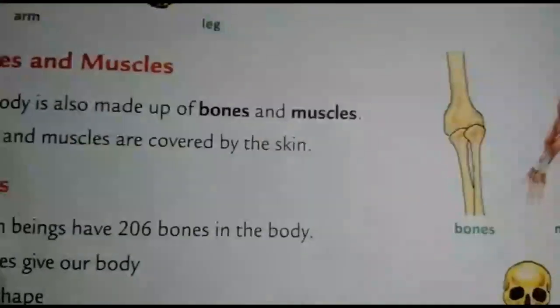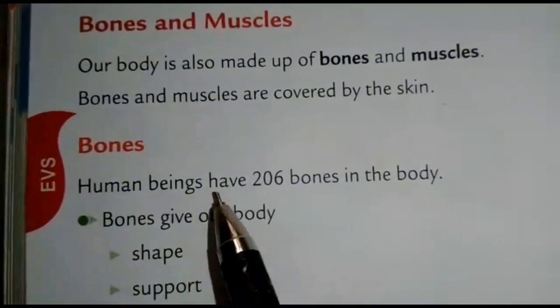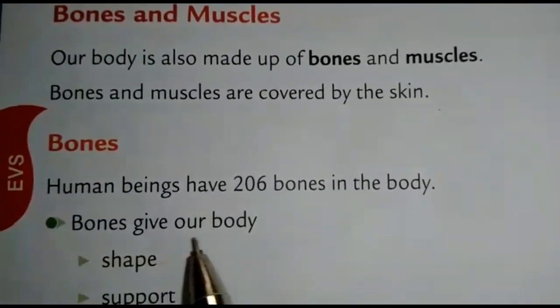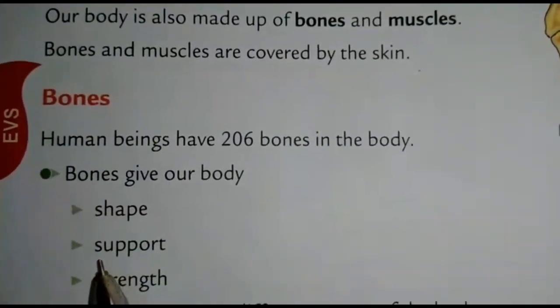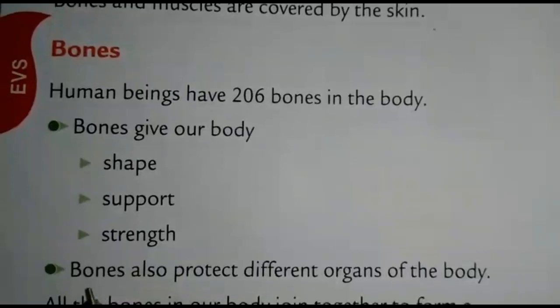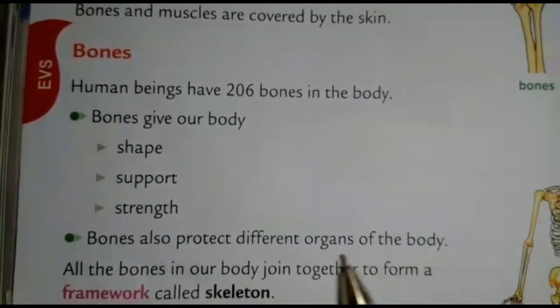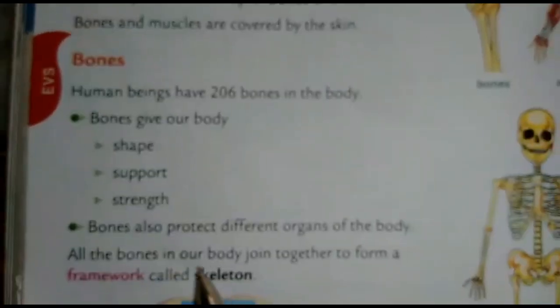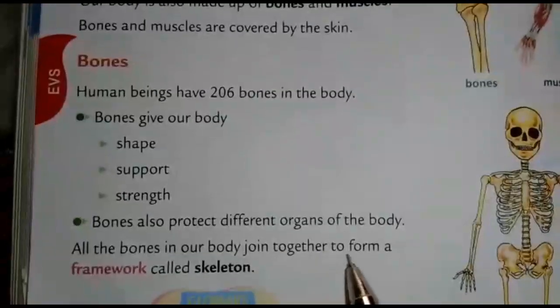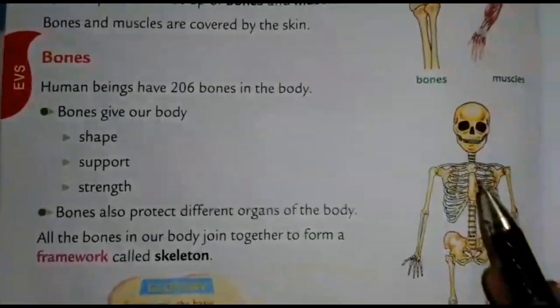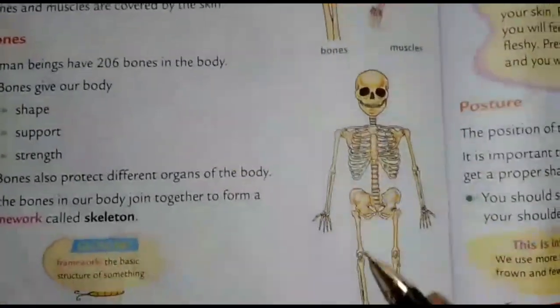See children, bones. Human beings have 206 bones in the body. Bones give our body shape, support and strength. Bones also protect different organs of the body. All the bones in our body join together to form a framework called the skeleton. See children, this is the skeleton.